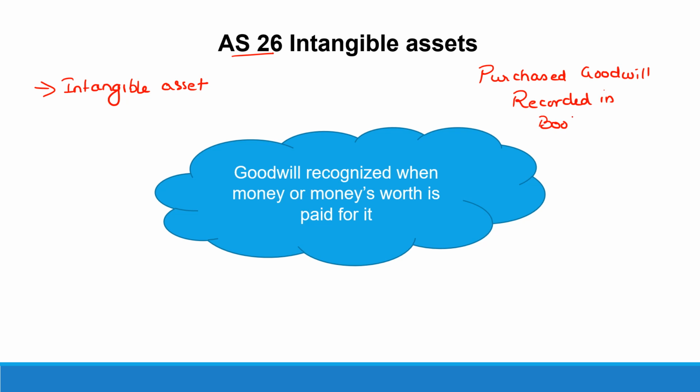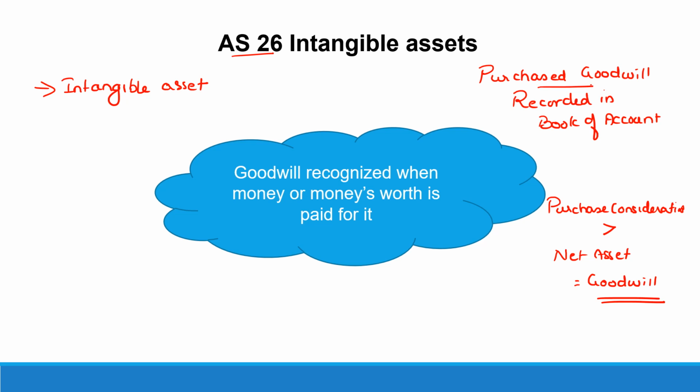So what do you mean by purchased goodwill? Purchased goodwill means suppose you have purchased a business and you are paying purchase consideration for it, and the amount you're paying for it is greater than the net assets that you are getting. Then you're paying more. That extra amount that is being paid is called goodwill, and this is the purchased goodwill which is going to get recorded in the books. So I hope that is clear.